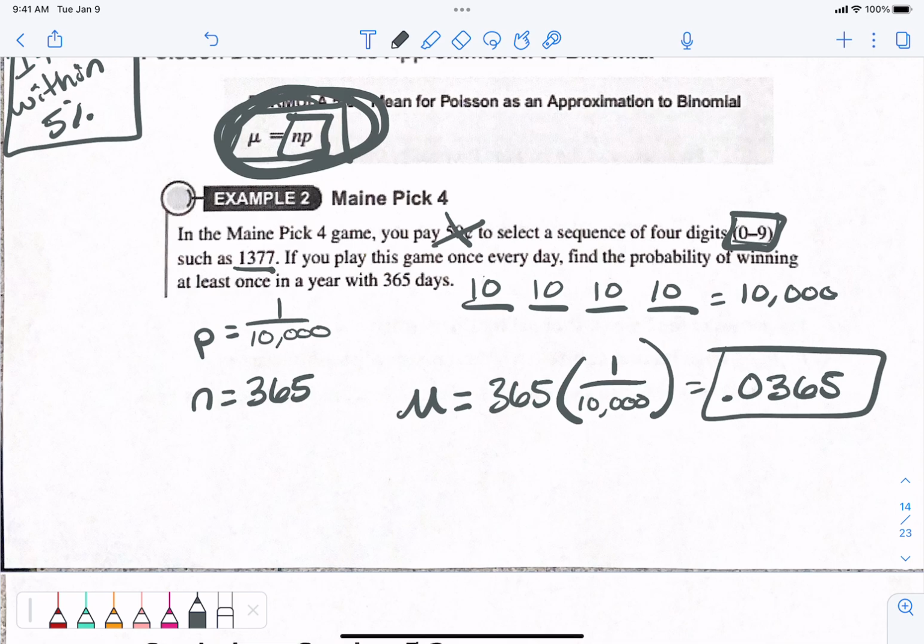Now that means the average number of times that I will win in a year is less than 1. I will win less than once per year, right? Because my chances of winning, there's 10,000 options. That's the average. That's not the P yet.